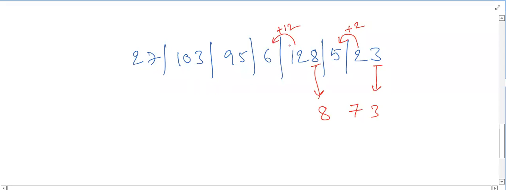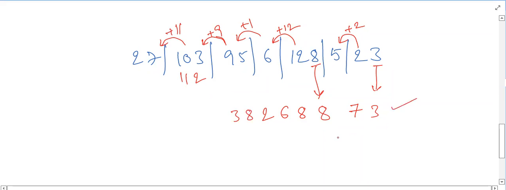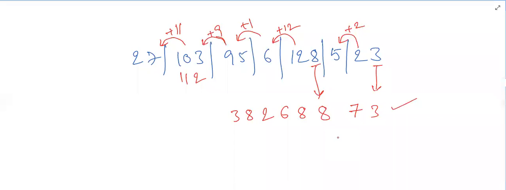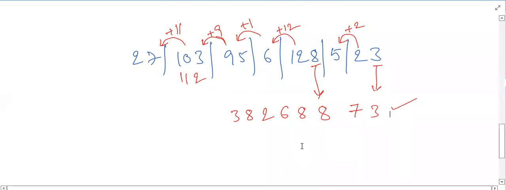Now this number becomes 18. In that 18 again, drop 8, carry 1. The new number here is 96. Drop 6, carry 9. 103 plus 9 is 112. In that 112, drop 2, carry 11. And finally 38. I think you have understood the balancing, how to balance the given numbers. Yes, sir. Okay, all of you, clear?